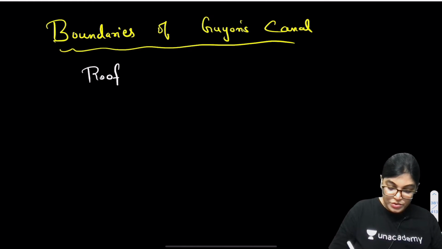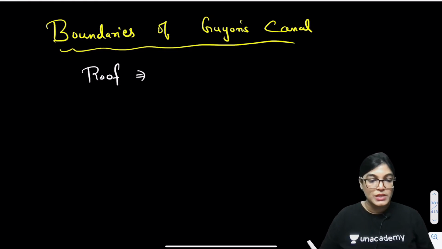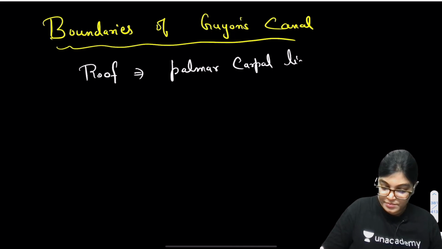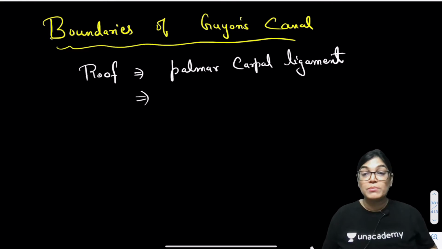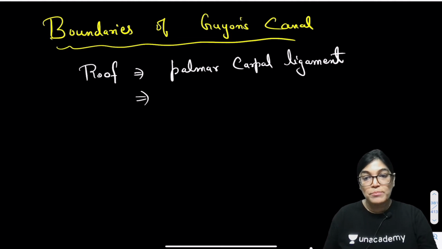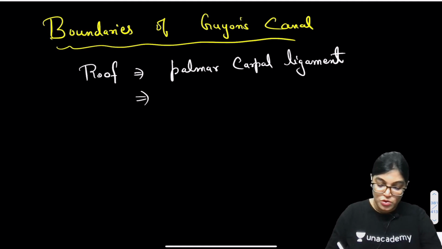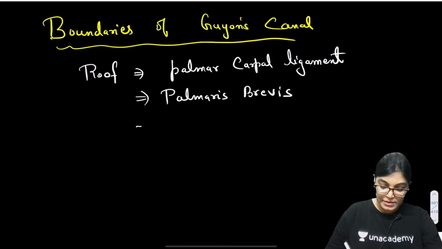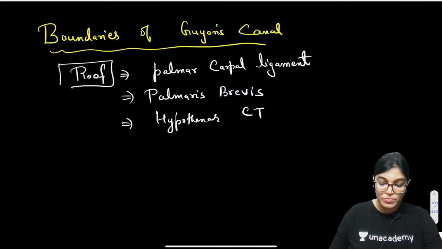Roof. Roof is formed by, actually there is a palmar carpal ligament which is covering it. So the roof of Guyon's canal is formed by the palmar carpal ligament, also covered by a muscle, the example of panniculus carnosus muscle. That muscle is an example of muscle lying in superficial fascia. So palmaris brevis muscle. Also hypothenar connective tissue is covering it. So these structures are forming the roof of Guyon's canal.